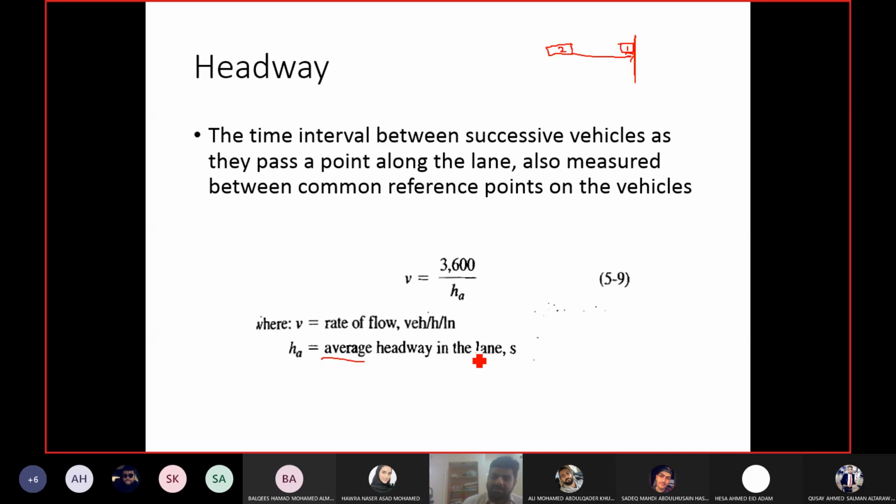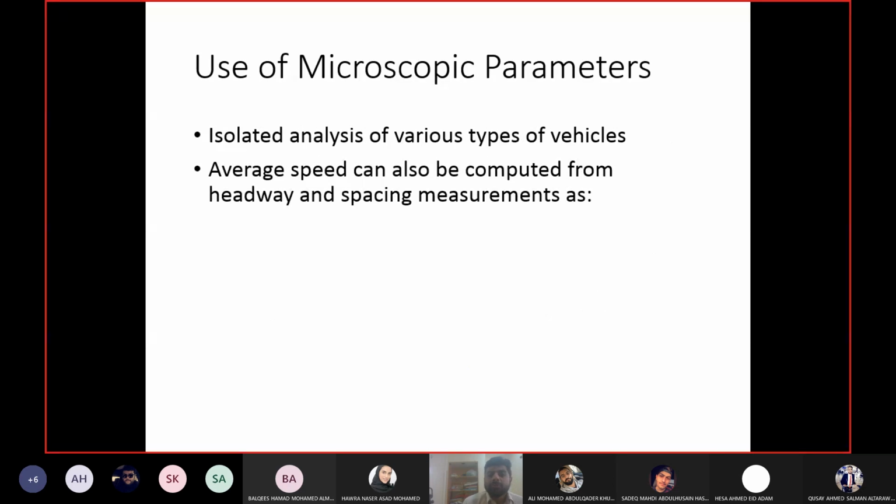It doesn't change. Where do we use microscopic parameters? What is the reason for having microscopic parameters? Macroscopic parameters are used for traffic flow analysis: speed, flow, and density. You will see in the remaining parts of this course, we will be discussing more about macroscopic parameters, speed, flow, and density.